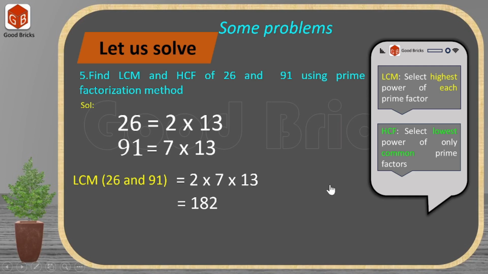Hope you got the correct answer. Now I am giving again time to calculate HCF of these two numbers. Hope you entered the correct answer, and see here, to calculate HCF, what we have to do? We have to select lowest power of only common prime factors. And if you look here, 13 is the only common prime factor and its lowest power is 1. So 13 to the power of 1 is nothing but 13, which is the HCF of these two numbers. Hope you entered both the answers correctly.